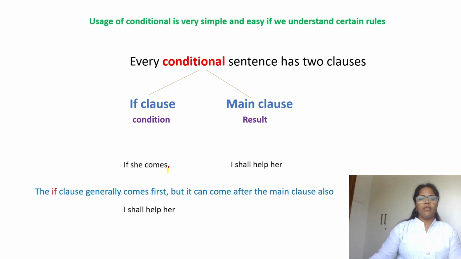Remember to use comma if you are using if clause at the beginning, whereas if you are using main clause, you have to avoid comma. Comma is not used if you are starting a sentence with a main clause. I will inform him about you if I meet him. There is no comma after a main clause.